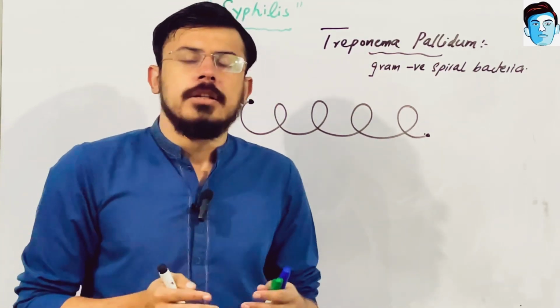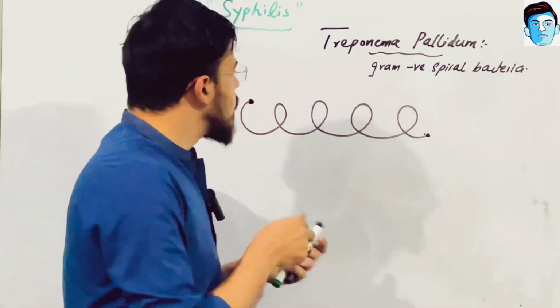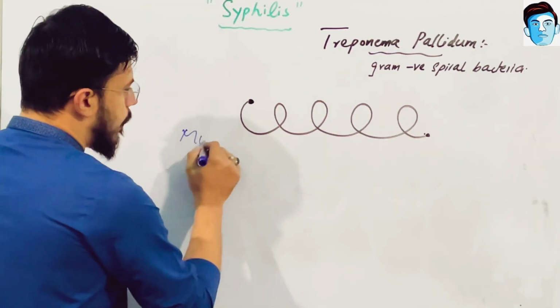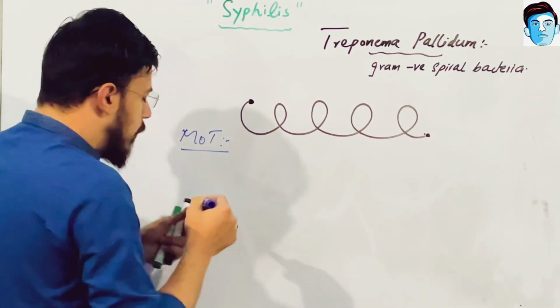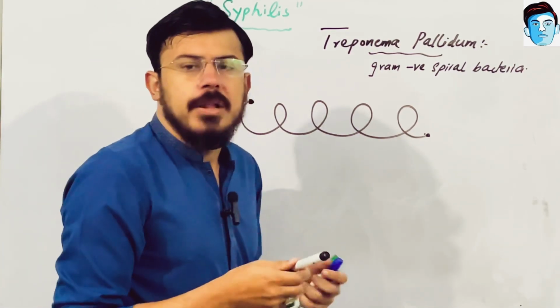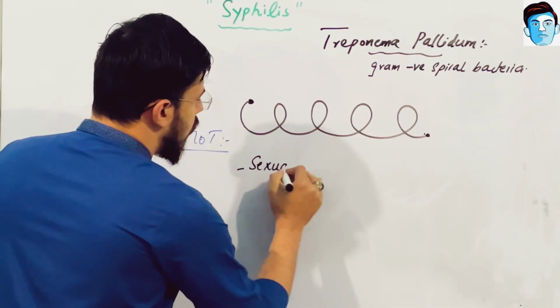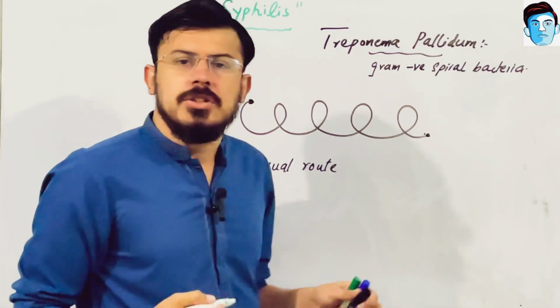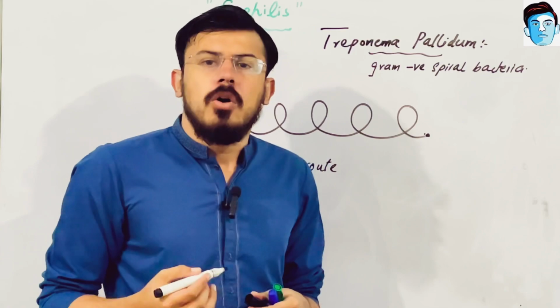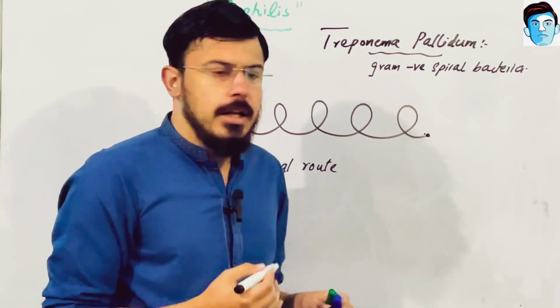Now, how is the disease transmitted? So let's discuss the mode of transmission. Most commonly syphilis is transmitted by sexual route, by vagina, anal canal, and orally that comes in contact with a lesion.